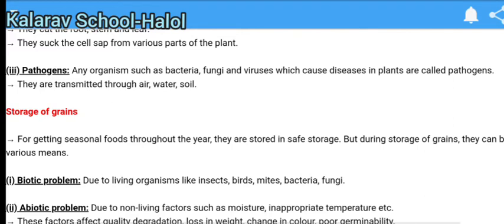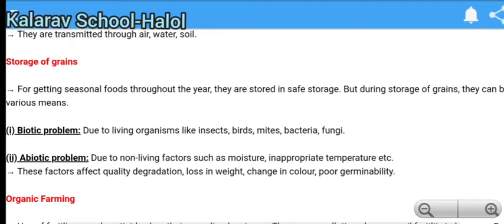There are a number of problems while dealing with the storage of grain. Number one, biotic problems, and number two, abiotic problems. So, what are biotic problems? Those due to living organisms like insects, birds, mites, bacteria and fungi, which means these organisms mainly destroy our crops.